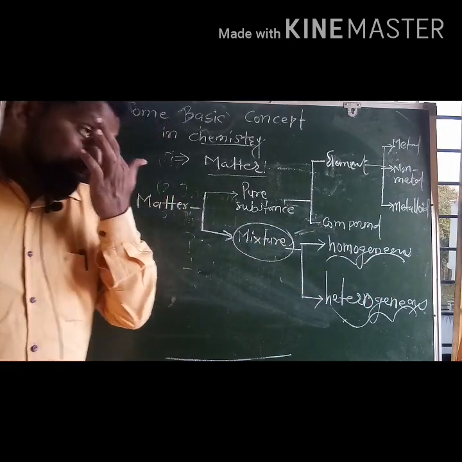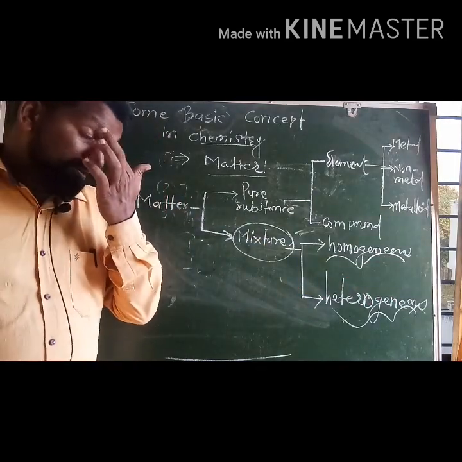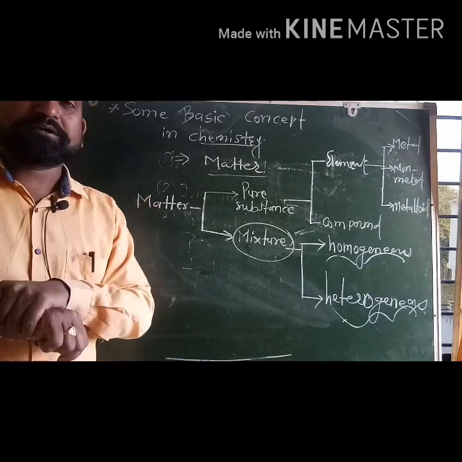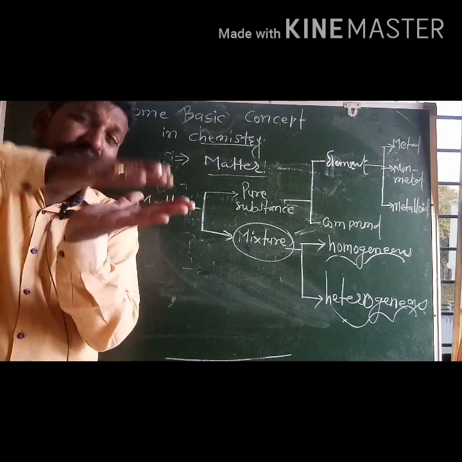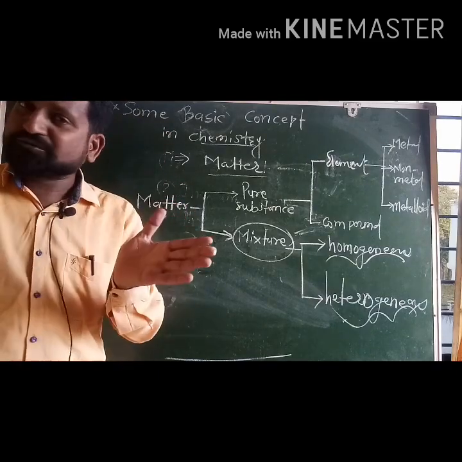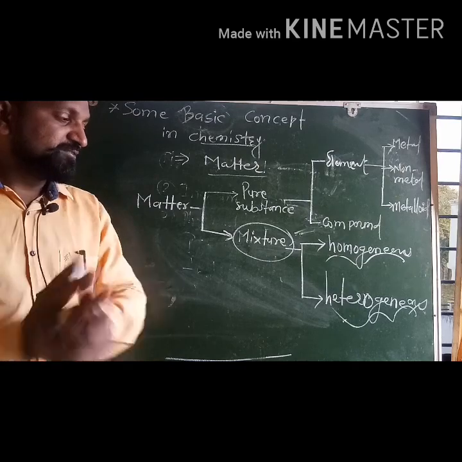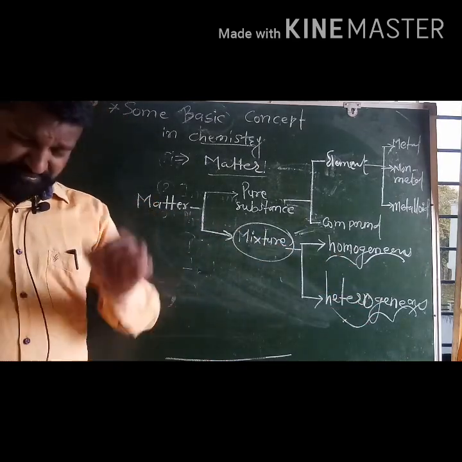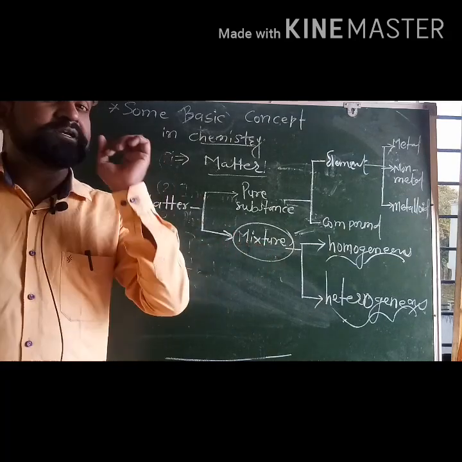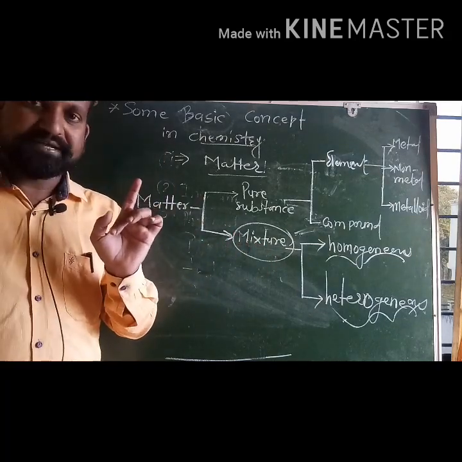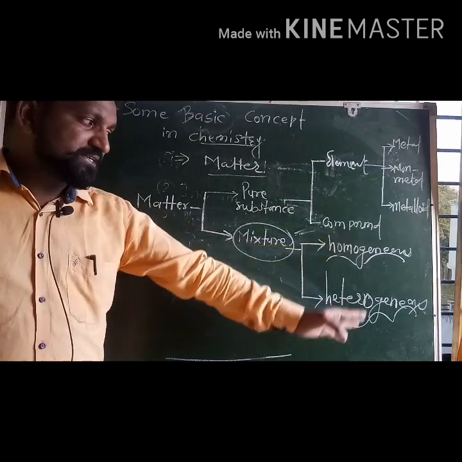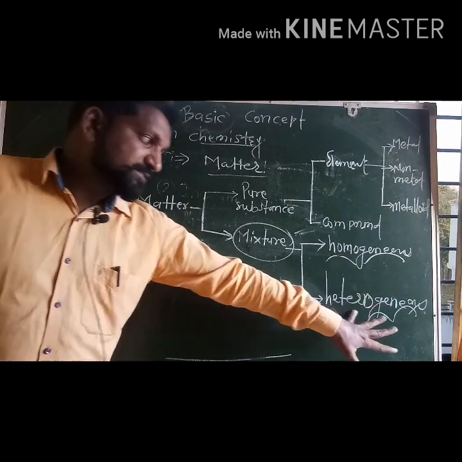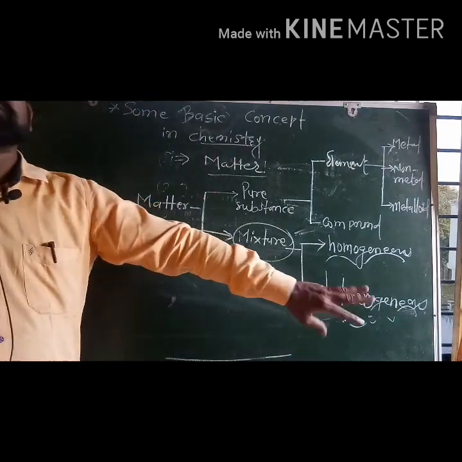For example, if we mix sand and pieces of rocks, what will happen? Will they show the same phase, a single phase? Of course not. Such a type of mixture will definitely be known as heterogeneous. So a mixture that shows only one phase is called homogeneous. Otherwise, if it shows more than one phase, then it is a heterogeneous mixture.